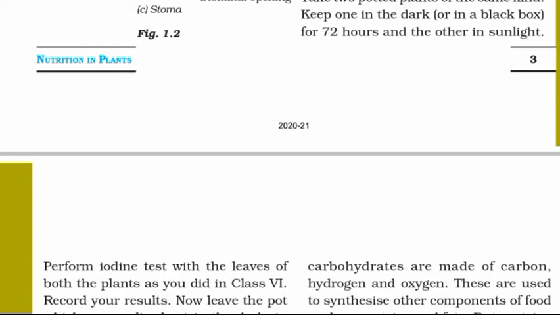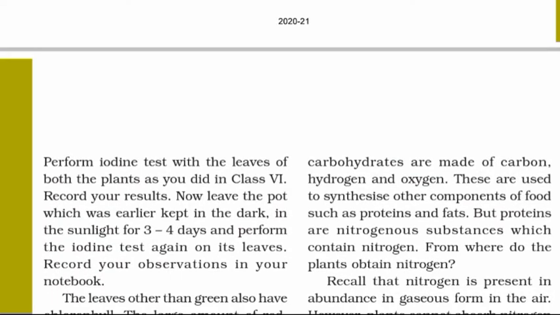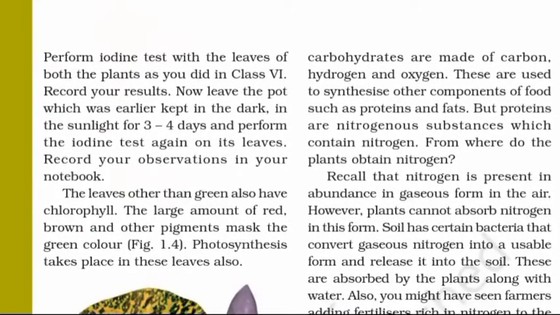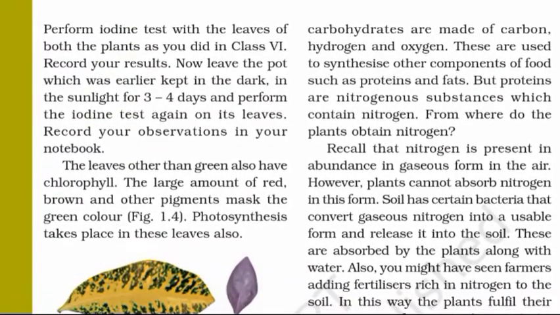Page 4. Perform iodine test with the leaves of both the plants as you did in class 6th. Record your results. Now, leave the pot, which was earlier kept in the dark, in the sunlight for 3 to 4 days and perform the iodine test again on its leaves. Record your observations in your notebook.